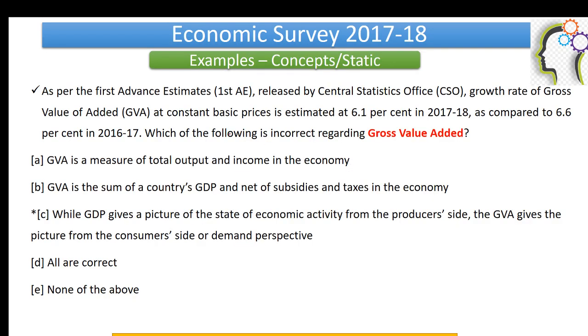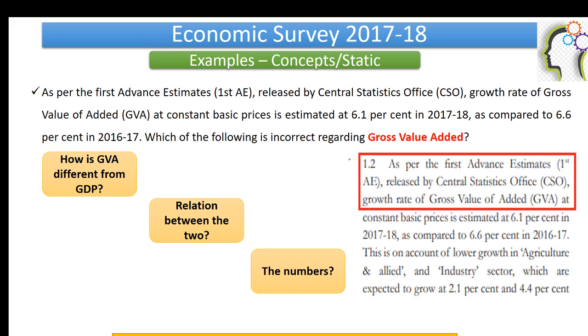Now, the next question comes. As per the first advanced estimates released by CSO, the growth rate of gross value added at constant basic prices is estimated at 6.1% in 2017-18 as compared to 6.6% in 2016-17. Which of the following is incorrect regarding gross value added? Now, this question in itself is an example of extrapolation. In the question, they have already given you data. Memorize this data, and keeping that data as background, they've directly come to the topic. So we are talking about gross value added, right?